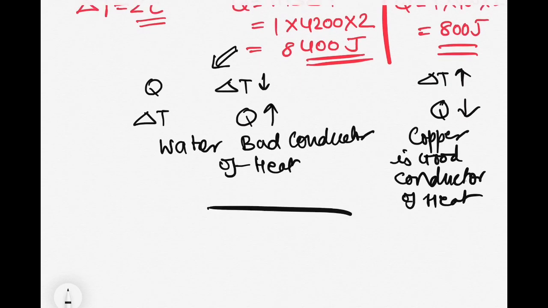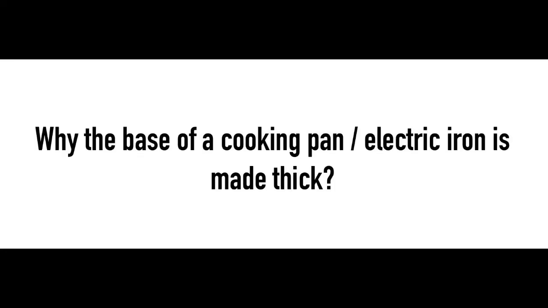Now I believe that you are in a position to answer questions like why we have a thicker base for an electric iron, or why we have a thicker base in our cooking pans. Thicker base means more mass. More mass means more heat capacity. More heat capacity means a slow rate of temperature rise, and a slow rate of temperature rise means more uniform temperature in the base of the pan or in the electric iron.